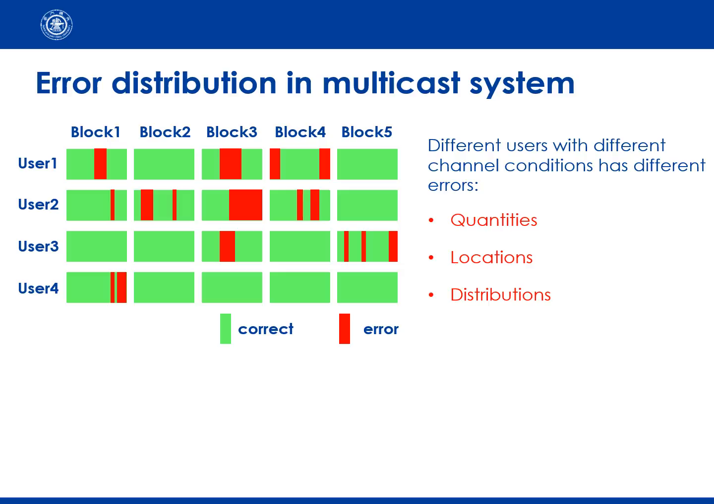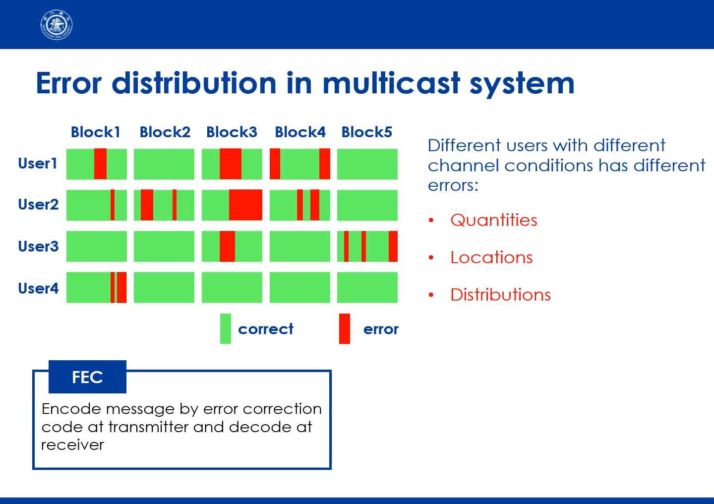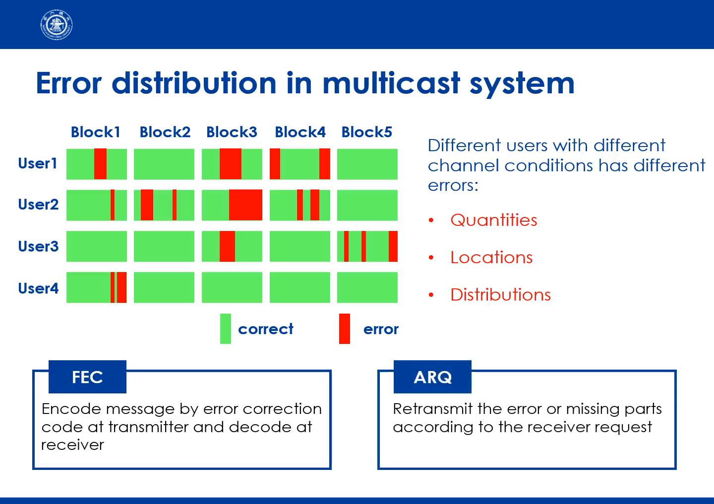The first is the forward error correction method, or FEC for short, and the second is automatic repeat request, or ARQ for short. In FEC, systems encode the source messages by error correction code at the transmitter and decode them at the receiver. In ARQ, the erroneous or missing parts are retransmitted according to the receiver's request. But we know the selective transmission to a specific user is inefficient and time-consuming.